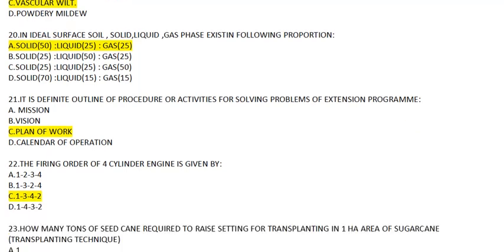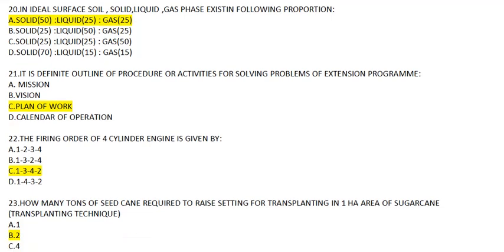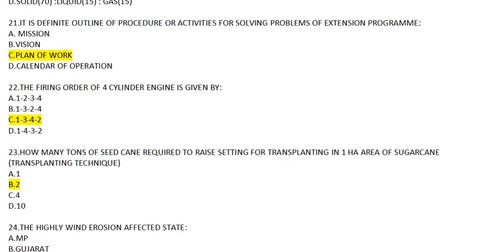Coming to question number 20. In the ideal surface soil, the solid, liquid, gaseous phase exists in which proportion? And the answer to this will be option number A, solid 50%, liquid 25%, and in gaseous form it is 25%. Now coming to question number 21, which is a definite outline of procedures or activities for solving the problems of an extension program? Answer is plan of work. This is a definition of plan of work actually.